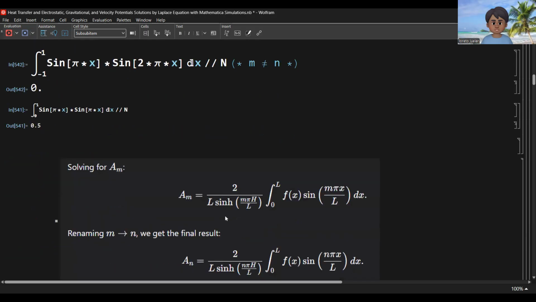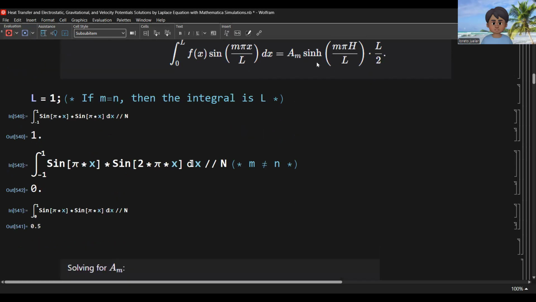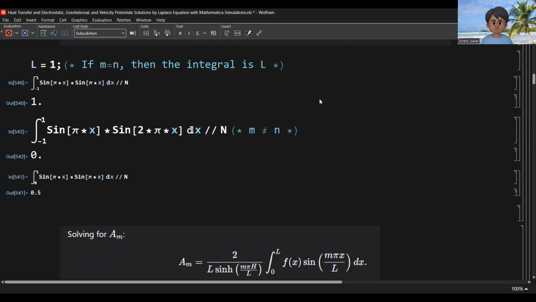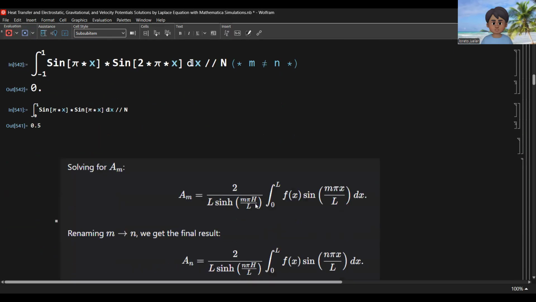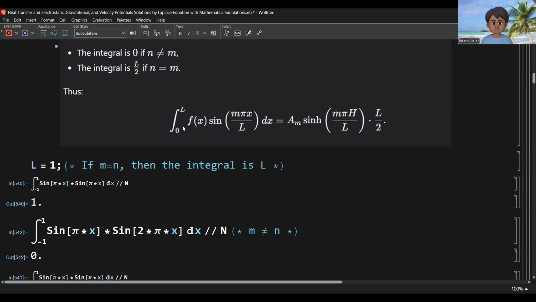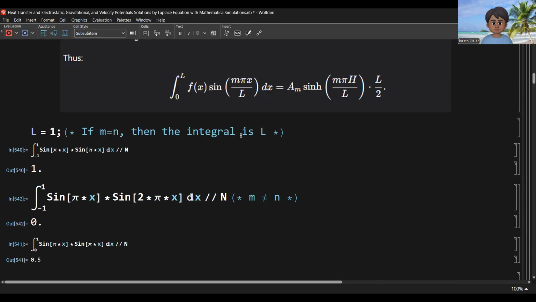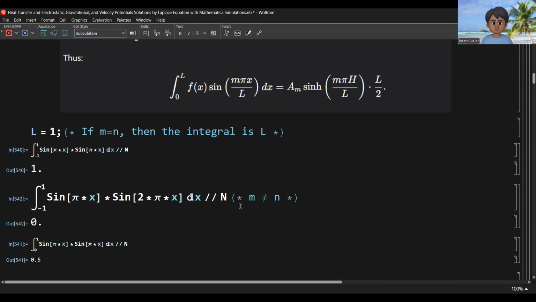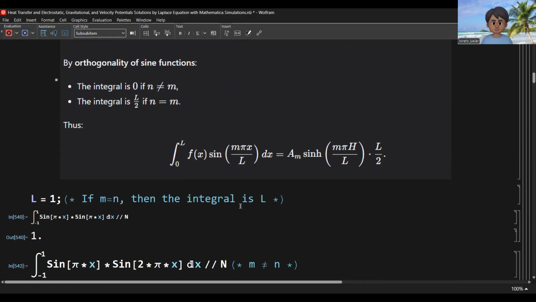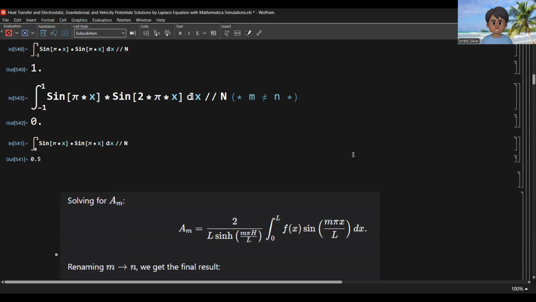So solve for a sub m here. Using this one, this is our a sub n. From this relation, we have a sub n equal to 2 over L, and we also have the integral from 0 to L of f of x times sine of n pi x over L. Where does this come from? So a sub n, we have this hyperbolic sine of n pi h over L.